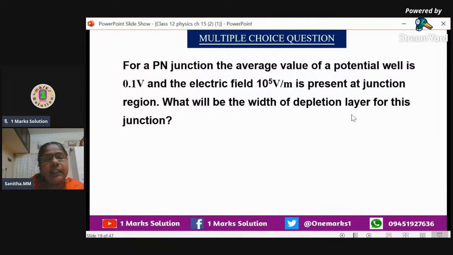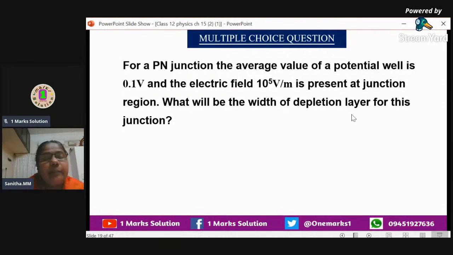What all data are given here? The first data given is the potential. Potential is 0.1 voltage, so let us write V is equal to 0.1 volt. And the electric field is equal to 10 raised to 5 volt per meter.